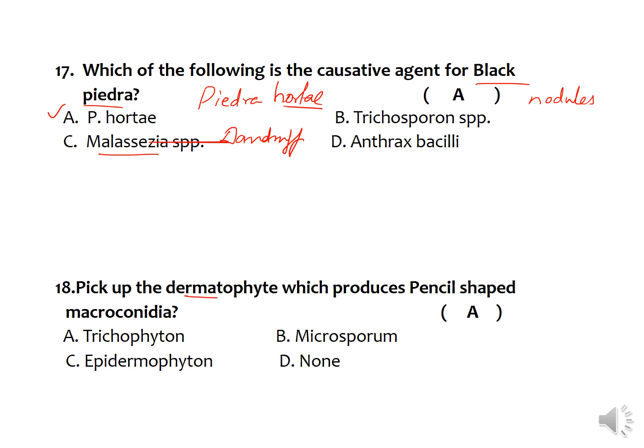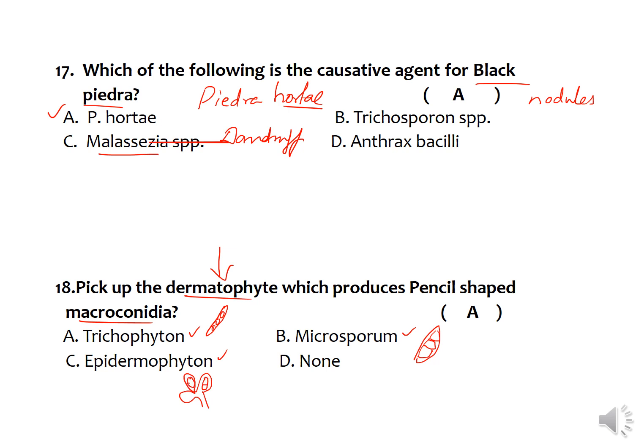So pick up the dermatophyte which produces pencil-shaped macroconidia. If you see the dermatophytes, there are three genera. One is Trichophyton genus, Microsporum genus, and Epidermophyton genus. And here the Trichophyton produces pencil-shaped conidia, whereas Microsporum produces the boat-shaped or otherwise called pear-shaped conidia, and whereas Epidermophyton produces club-shaped conidia.